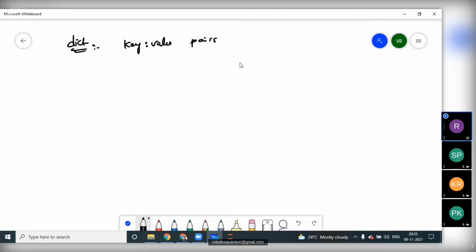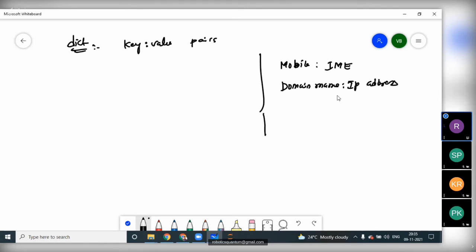Why do we need to hold the data in key and value pairs? Because sometimes we have real-time examples, like a mobile with an IMEI number, because every mobile requires an IMEI number. Or a domain name with an IP address, or DNS with an IP address.